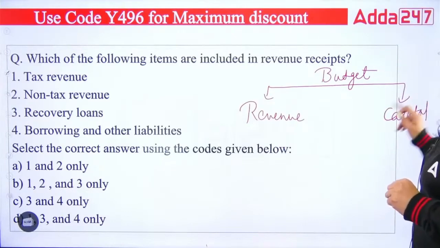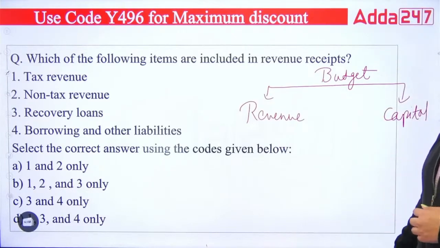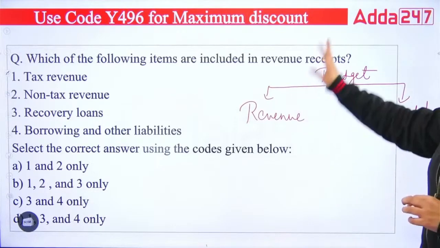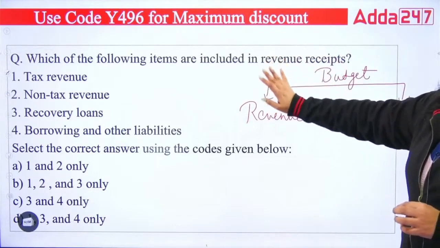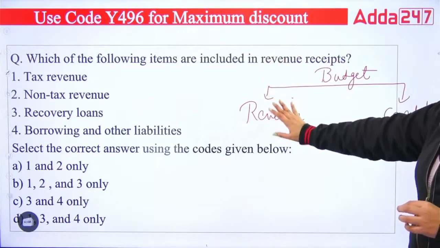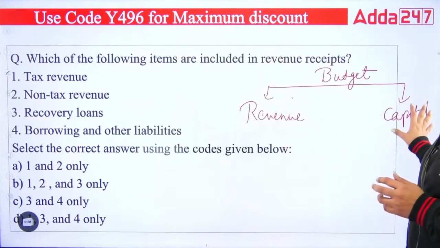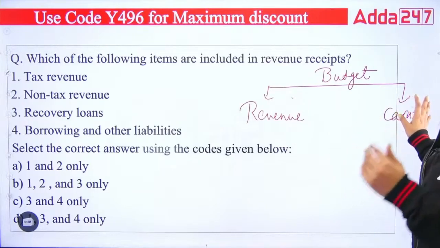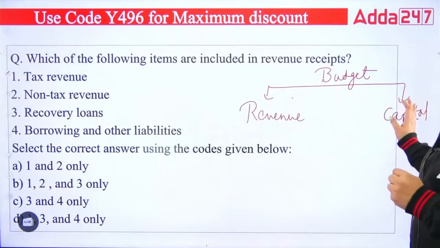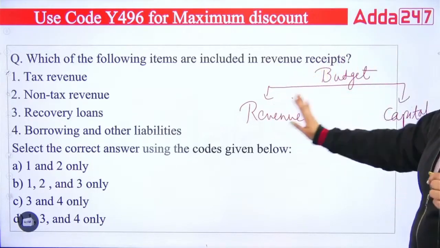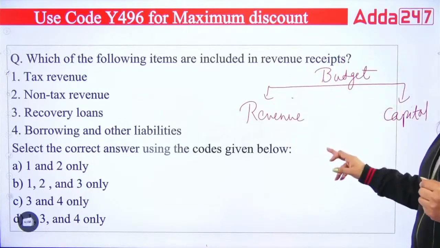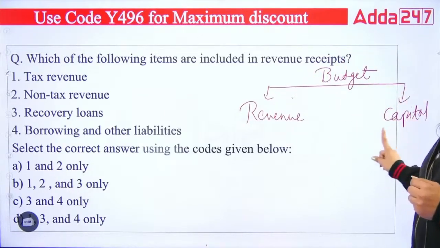What is actually the revenue budget? Revenue budget is the day-to-day budget. It means the government's daily income and expenditure will be talked about under the revenue budget. The capital budget is a long-term budget, where long-term income and expenditure will be calculated. So budgets have two types, revenue budget and capital budget. Revenue budget is day-to-day, capital budget is long-term.